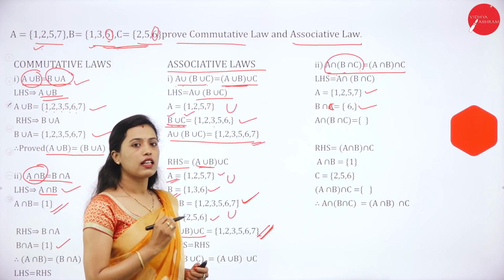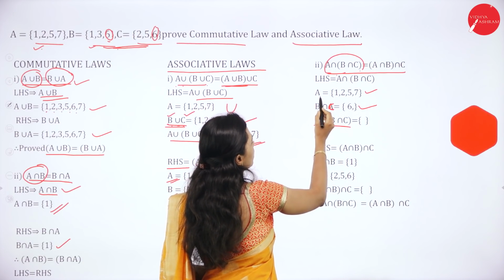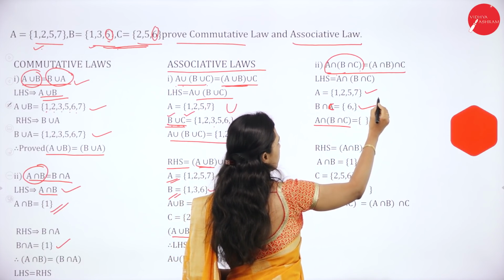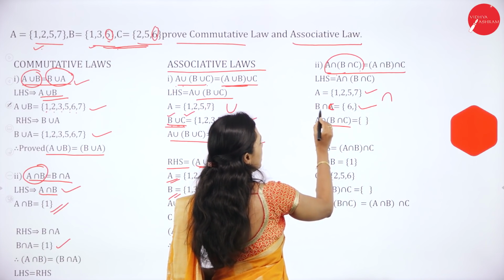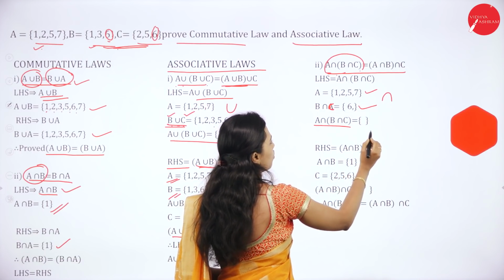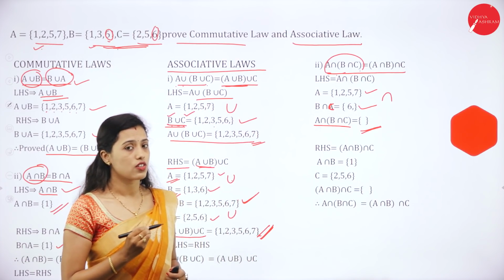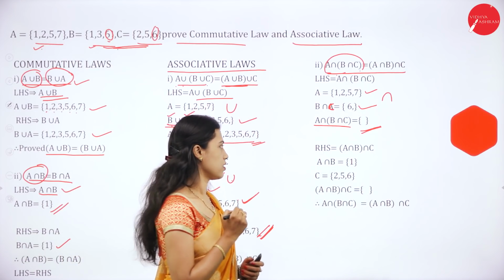Then A intersection (B intersection C) is equal to, so A is {1, 2, 5, 7}, intersection {6}. Is there any common element here? No, there is no common element. So A intersection (B intersection C) is the null set.